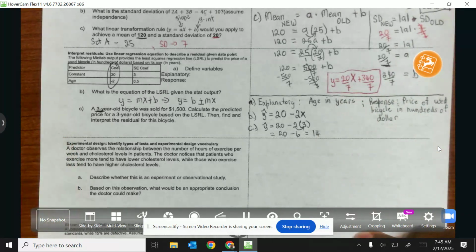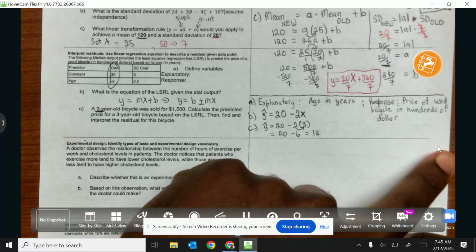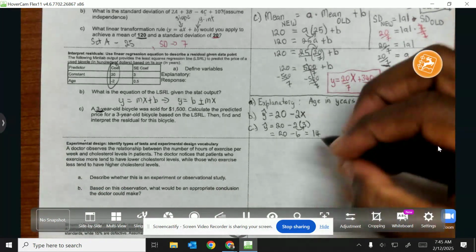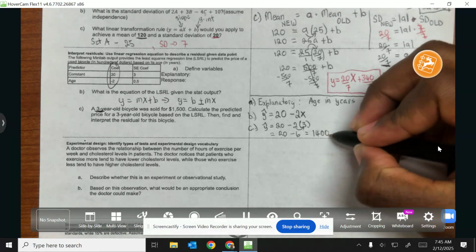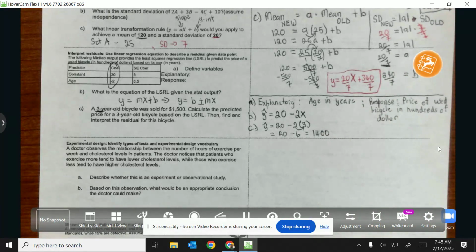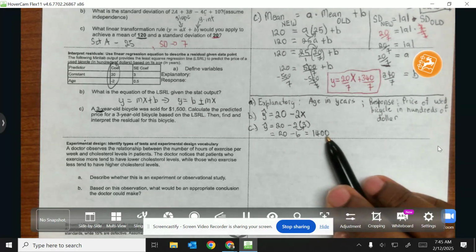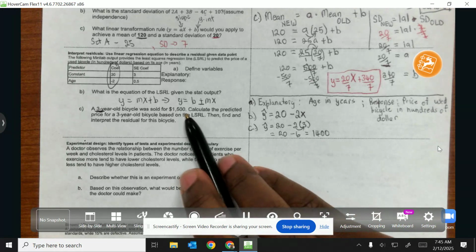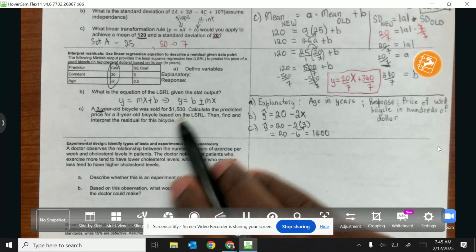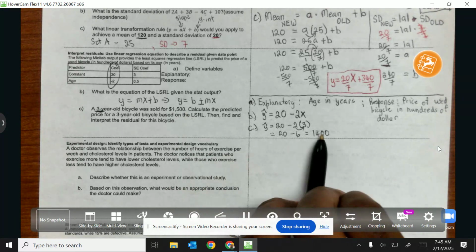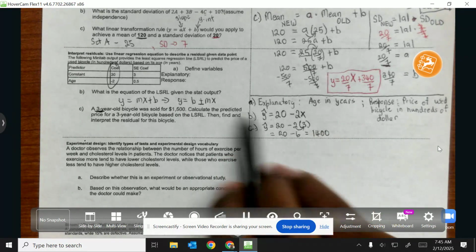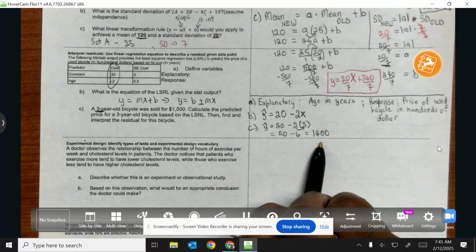So that means that I would predict 14 hundredths of a dollar, or $1,400. So we predicted something that was smaller than what we actually got. In this scenario, we basically under-predicted because we predicted less than what we got.